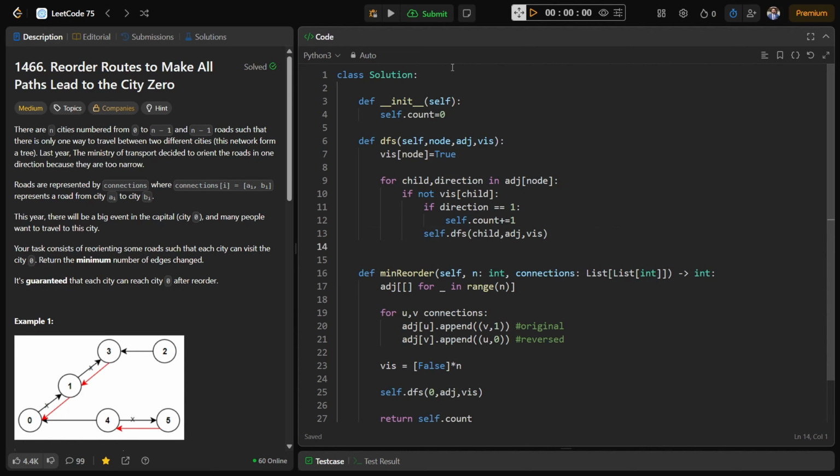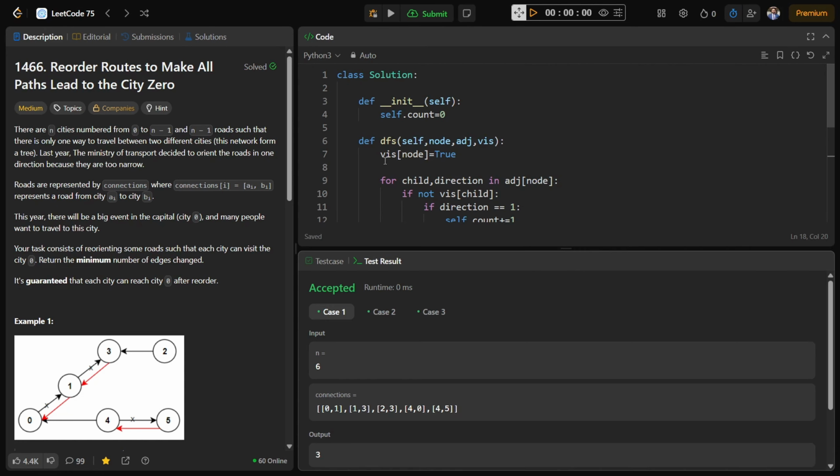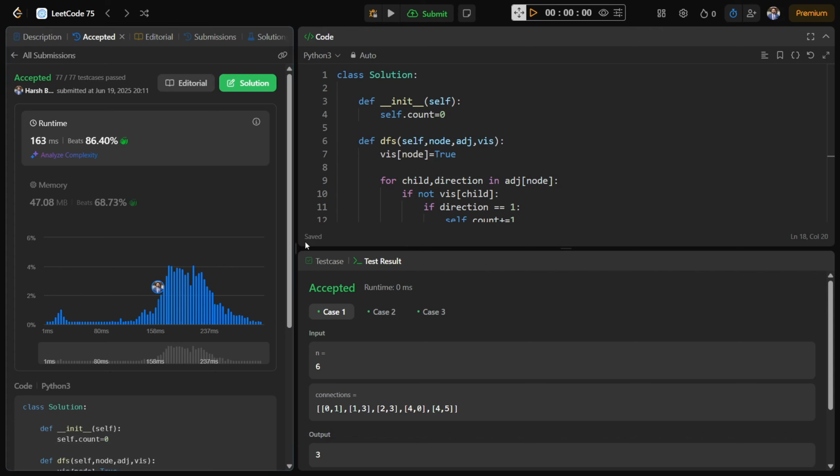So let's try submitting the problem for the sample test cases. Sample test cases got accepted. Now finally submit the solution. So we have successfully submitted our solution.